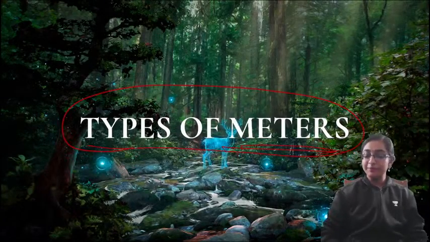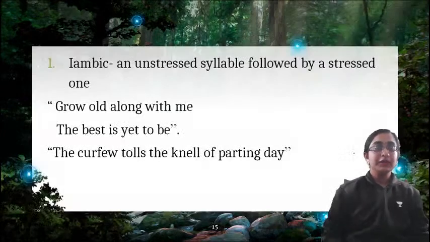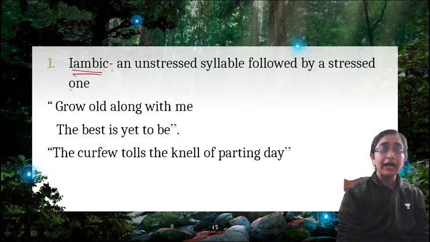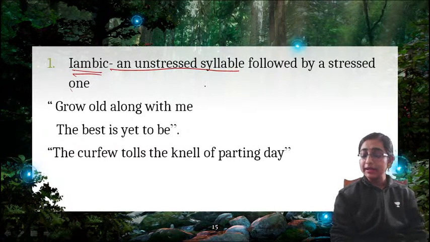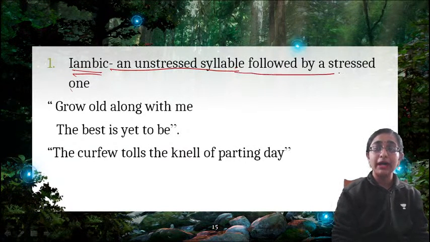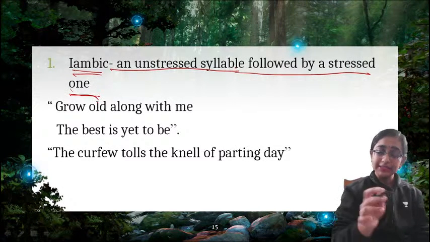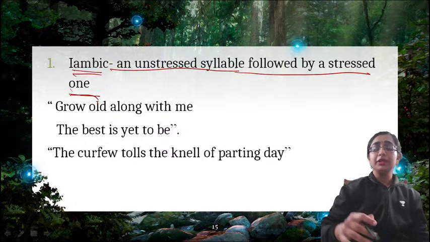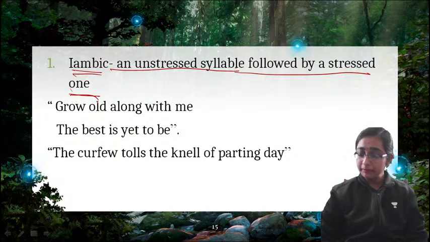Then we move on to types of meters. Now, first meter is iambic. What is iambic? An unstressed syllable, which means an unaccented syllable, is followed by a stressed one. Now, this part is very important for your exam. Actually, in your exam, you need not scan a particular poem.